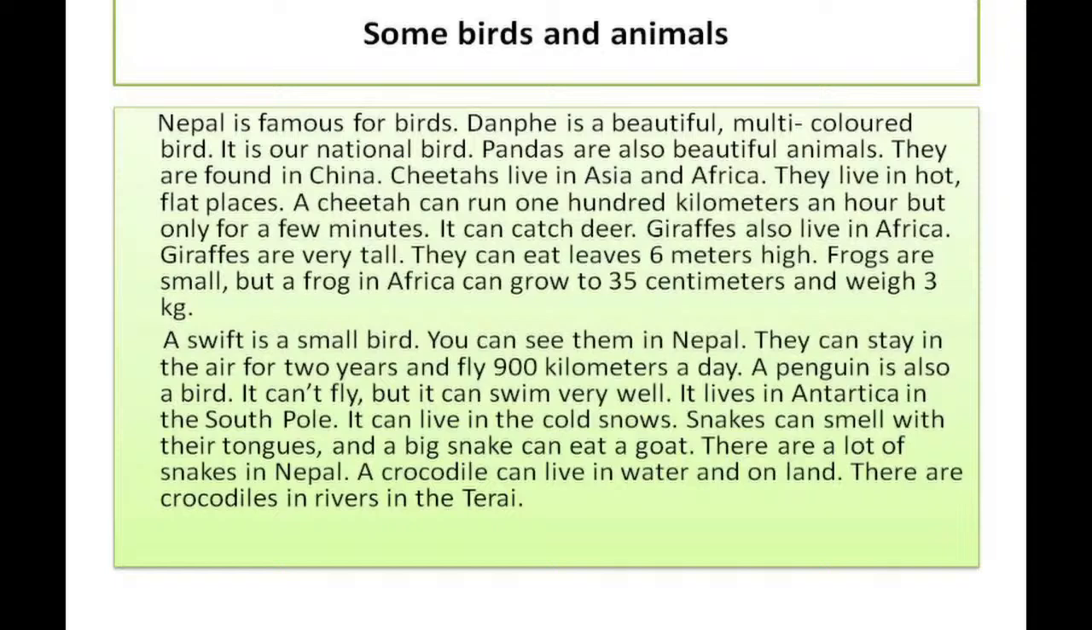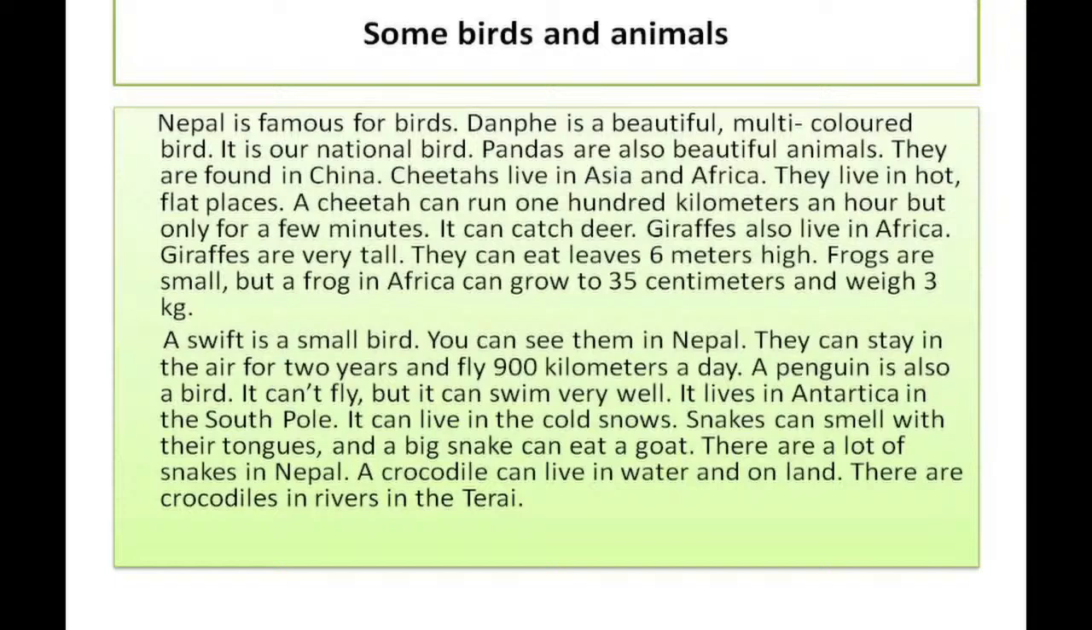Now, the next is there are a lot of snakes in Nepal. We can find different types of snakes in Nepal. Now, the last animal is a crocodile. A crocodile can live in water and on land. There are crocodiles in rivers in the Tarai. Crocodile is the animal which can live in water as well as on land, and we can find crocodiles in many rivers of the Tarai region.